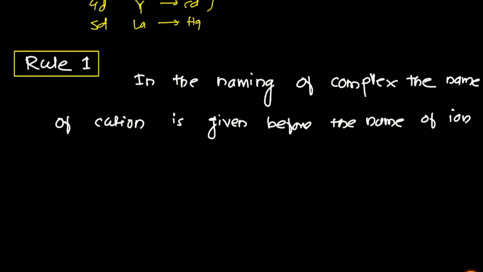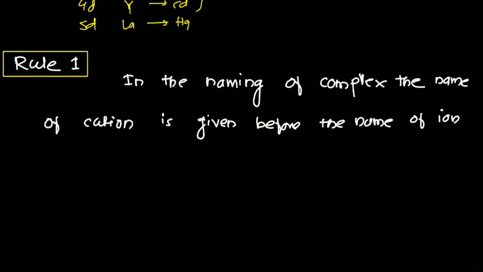Rule number 1: in the naming of a complex, the name of the cation is given before the name of the anion. That means the positive part comes first while naming the complex, then the anion.